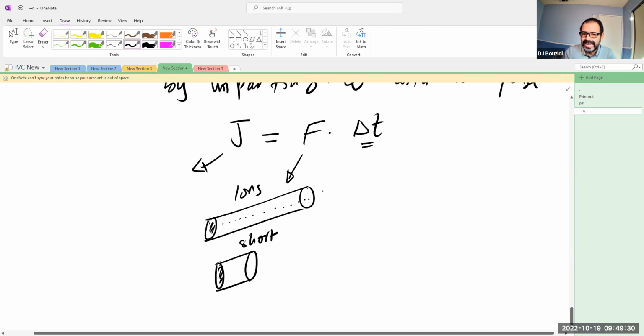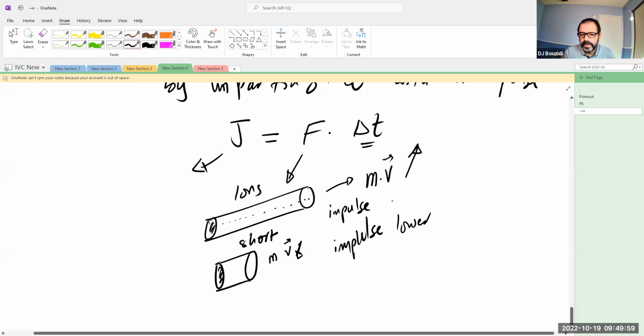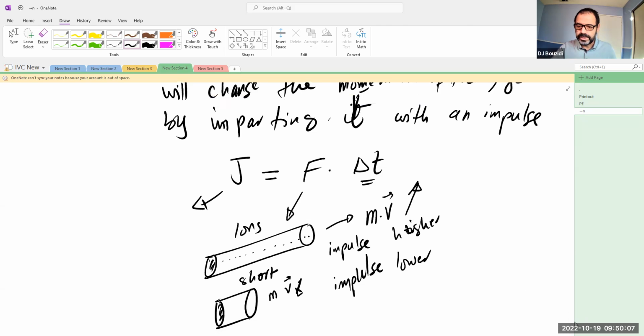The cannonball was not moving. At the end, it is going to emerge with a big momentum, mass times velocity vector. Whereas in the short barrel, it is going to emerge with a tiny velocity or tiny momentum at the end of the day, because the impulse in the first case is higher, and the impulse in the second case is lower. So this is one example. Let me give you another example to illustrate the point. So the time plays a role.